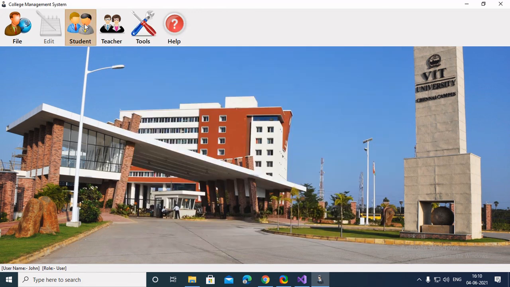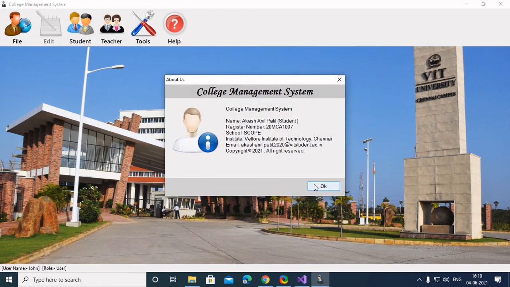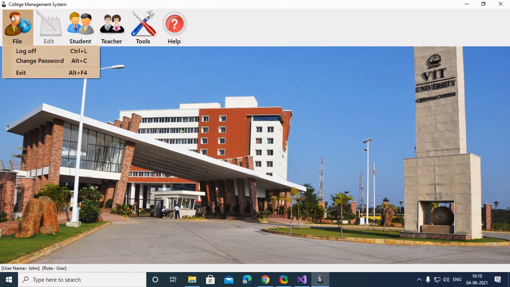So that's the view of the user side. As you can see, he can't edit or manipulate any settings, he can just access and view this file. So that's all about the project. I hope you enjoyed the video.